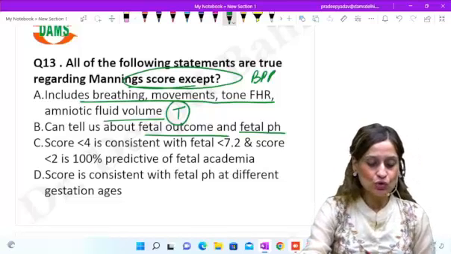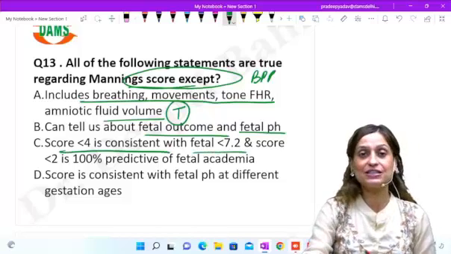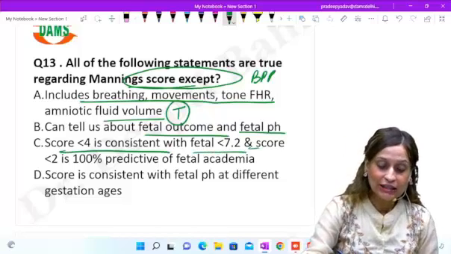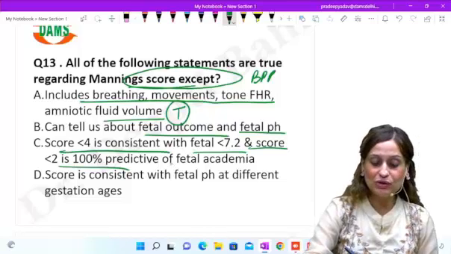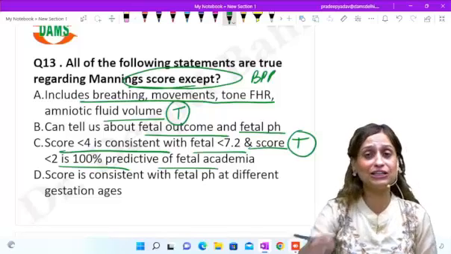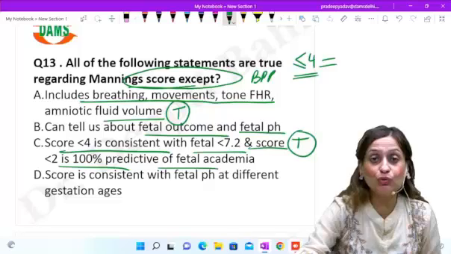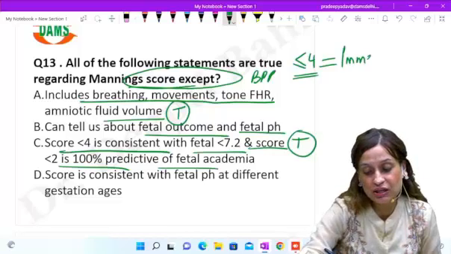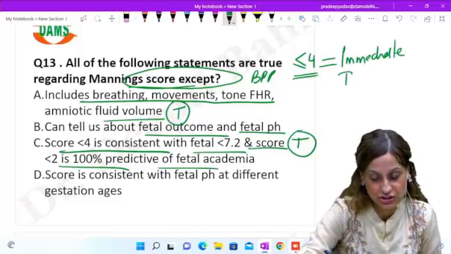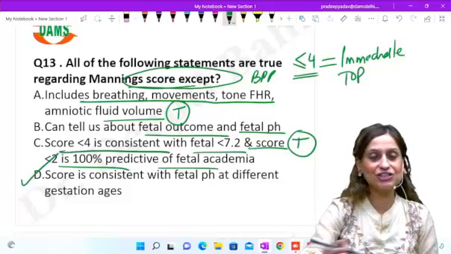Yes. So a score of less than 4 is consistent with fetal pH less than 7.2. And a score less than 2 is 100% predictive of fetal acidemia. This is absolutely true. That is why we teach you that if the score is less than or equal to 4, then you have to do an immediate TOP, termination of pregnancy. Okay. The answer is actually D.